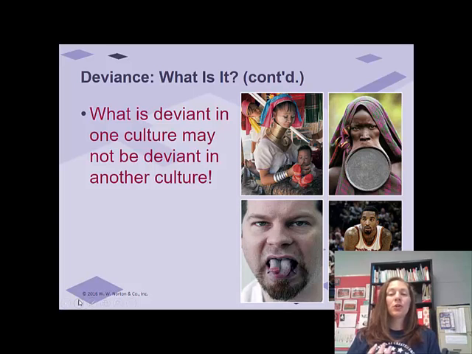Our top two pictures, the stretching of your necks or lips, are not something we see here in the United States. It would be deviant. All right, whereas the bottom two, the splitting your tongue or the tattoos, that is something more normal here, but maybe deviant in another country. Along those same lines, we talked about this situation is important. We said that killing someone is deviant, but if you are a soldier and you kill someone, that is not considered an act of deviance due to the situation.